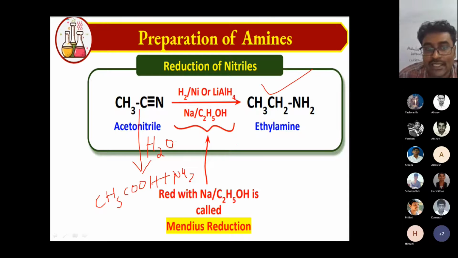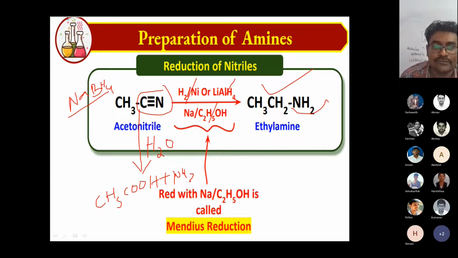So very clearly, using cyanide I can prepare either acids or amines. Amines mean reduction; acid means hydrolysis. In this case I can use nickel, lithium aluminum hydride, sodium in methyl alcohol, or sodium borohydride, NaBH4. There are various kinds of reducing agents which can produce hydrogen atoms, and I can use them.